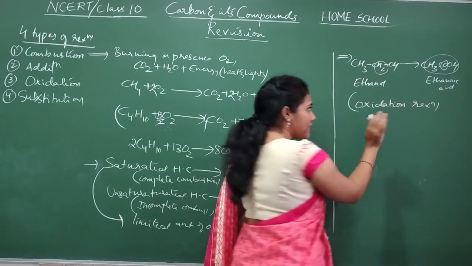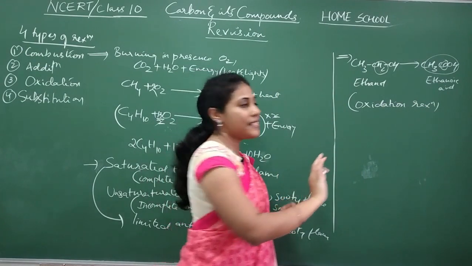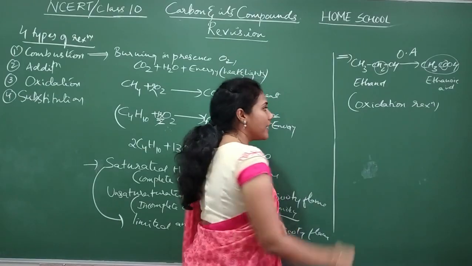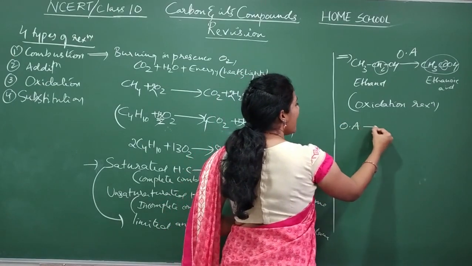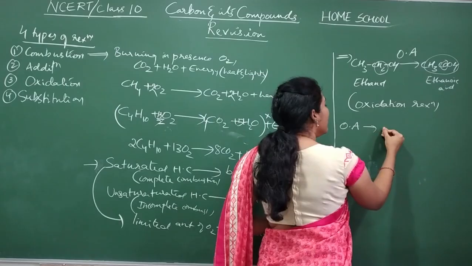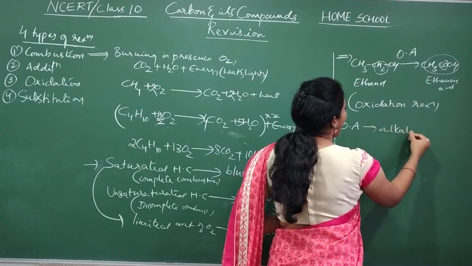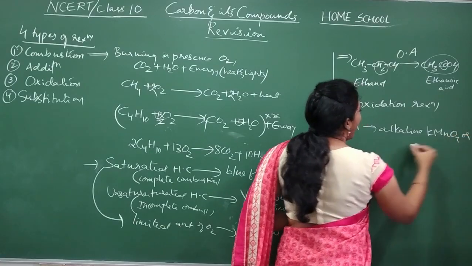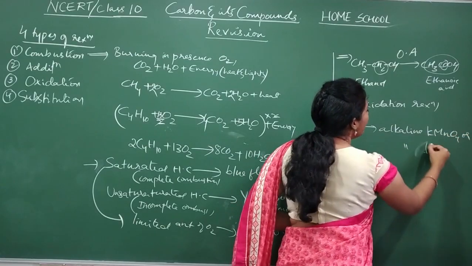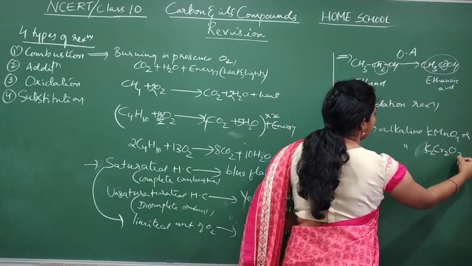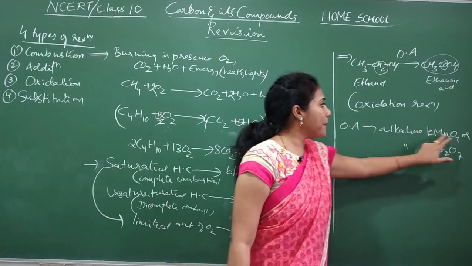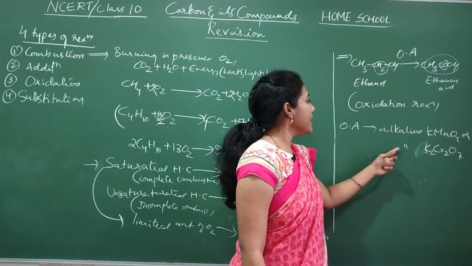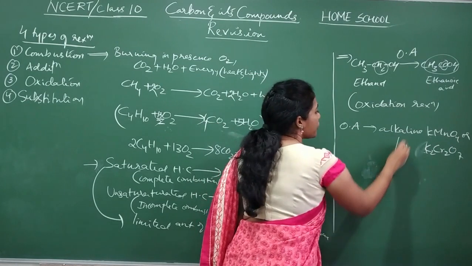Oxidation always takes place in the presence of an oxidizing agent. Which one do you use as an oxidizing agent? Normally, alkaline or acidified KMnO4 or alkaline K2Cr2O7, isn't it? Potassium permanganate, potassium dichromate. These will help oxidation to occur.